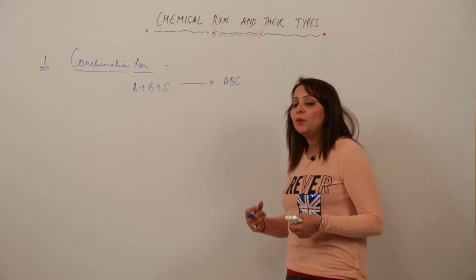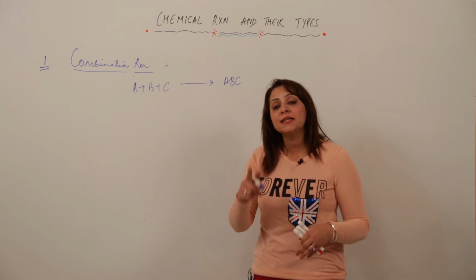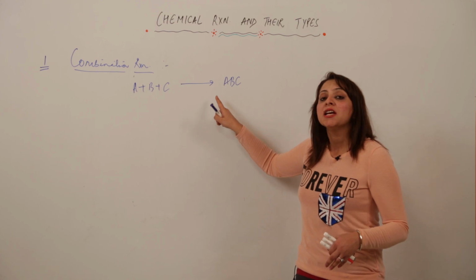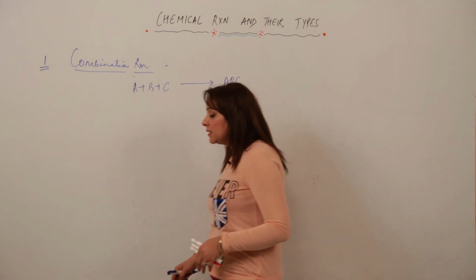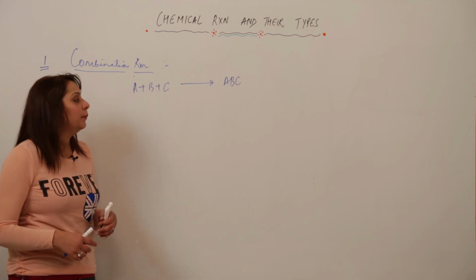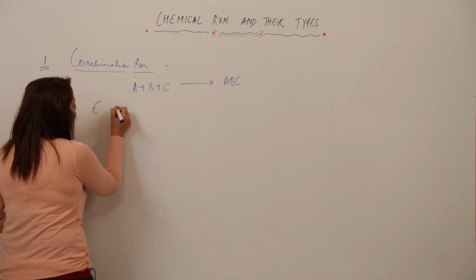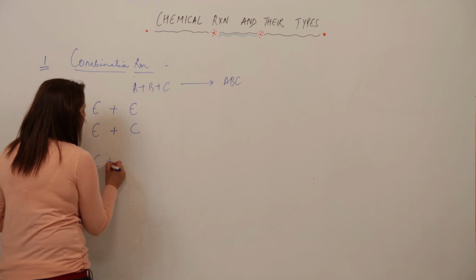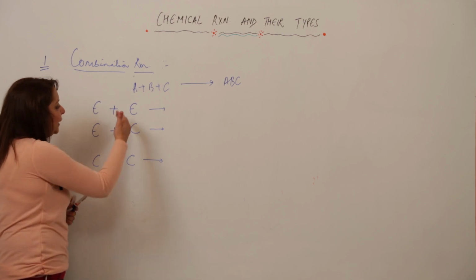So whenever you are just adding the reactants and they are mixing with each other to form a single substance, the occurrence of a single substance on the product side indicates that it is a kind of combination reaction. Now, the second thing you should know is which elements or compounds can undergo a combination reaction. It should be clear in your mind that combination reactions can be between element and element, between element and compound, and even between compound and compound. That means a combination reaction can be shown by any of the 3.